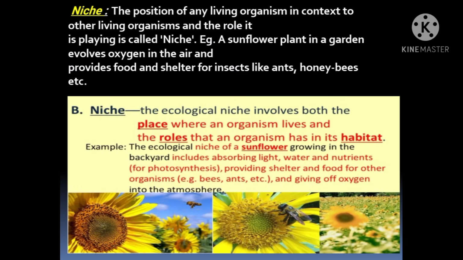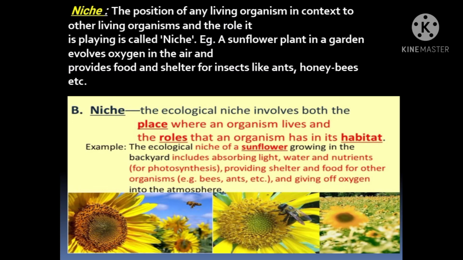The ecological niche involves both the place where an organism lives and the roles that an organism has in its habitat. So niche means how the organism is living, in which place, and what roles the organism is doing in its habitat.